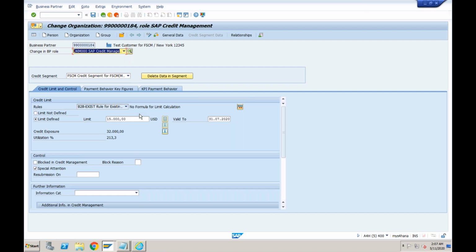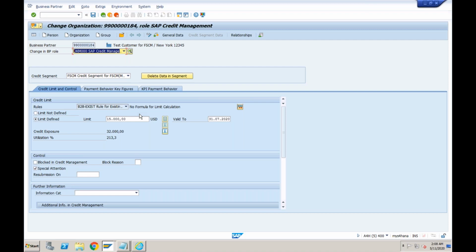In addition to credit limits, you can do the checks at the dunning level or at the maximum document level. All those things were available in ECC with the old SD credit management.